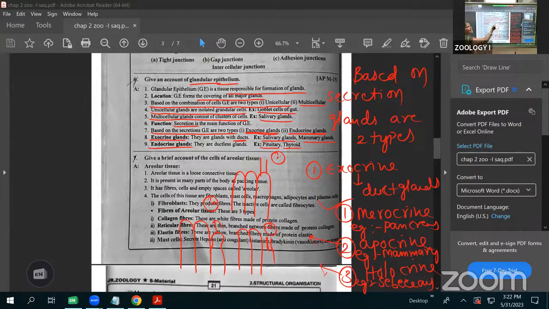Again, exocrine glands are divided into three. They are the merocrine glands, the second one is apocrine, and the holocrine glands. This one is about the glandular epithelium.